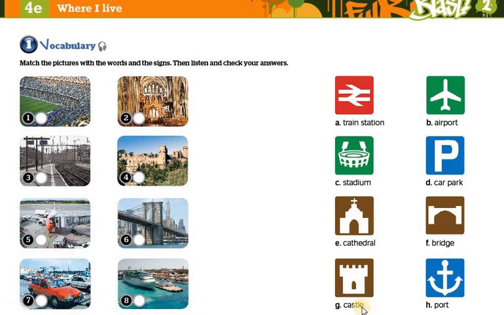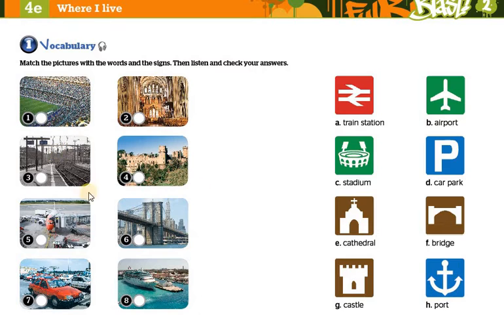Castle, yes, we have an old castle in our city, called Moulay Ismail Castle. Stadium, we do have a stadium. Train station, we actually had two, but we have a big one, the Kenitra City train station. So these are some of the places that we can find in our city.